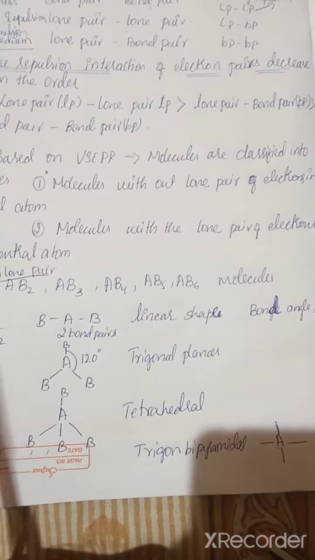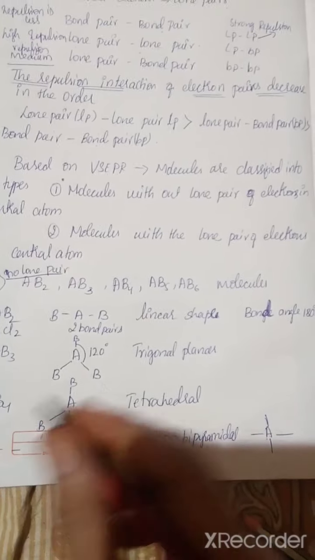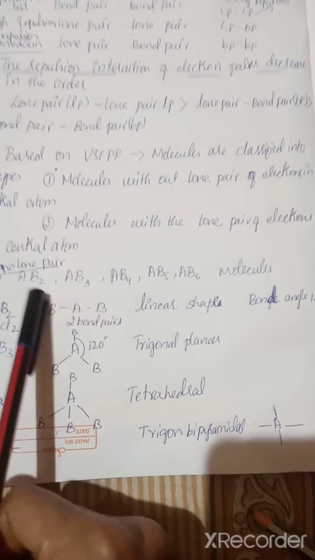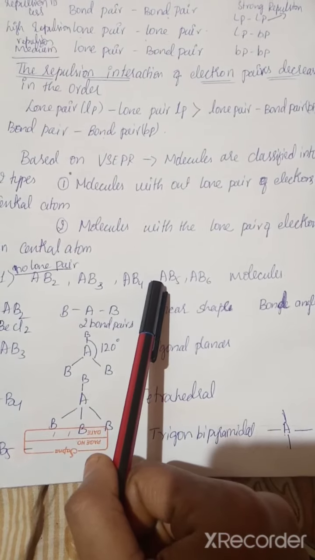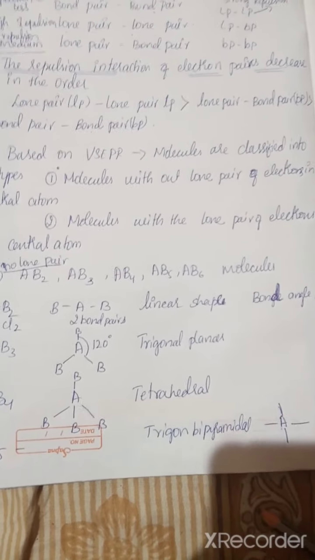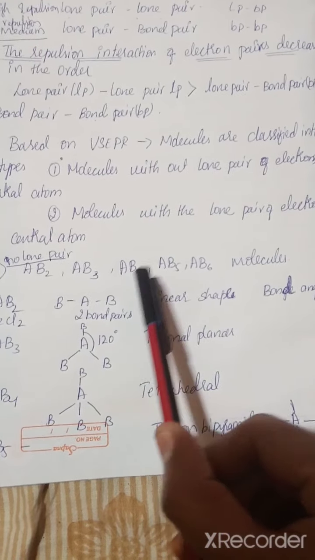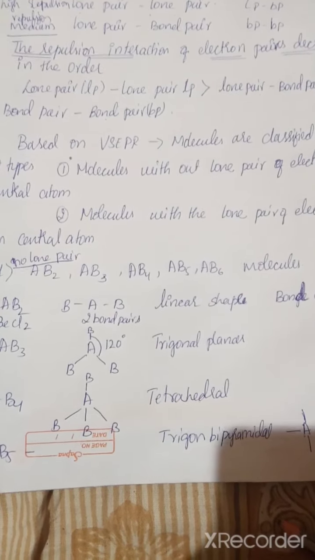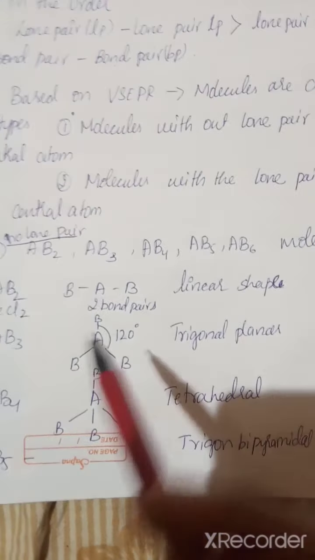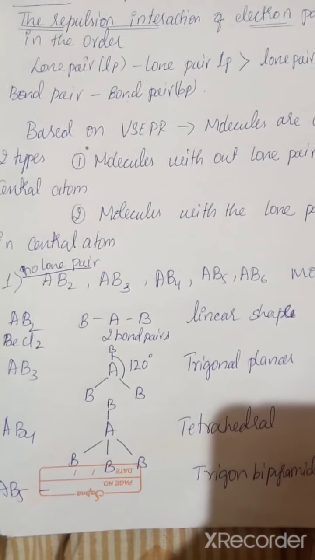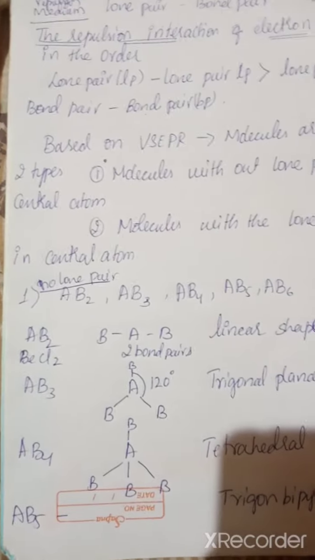These can be classified into AB2, AB3, AB4, AB5, AB6 molecules, by geometrical structure. Is it clear? Yes, it means how the arrangement is, which we represent as AB2, AB3. It represents how many bond pairs there are when there is no lone pair.